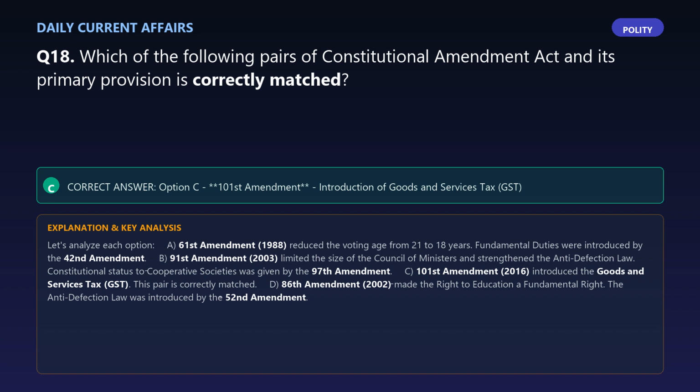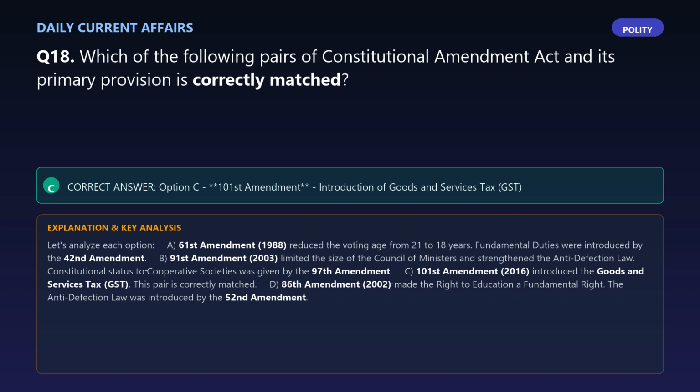A. 61st Amendment, 1988, reduced the voting age from 21 to 18 years. Fundamental duties were introduced by the 42nd Amendment. B. 91st Amendment, 2003, limited the size of the Council of Ministers and strengthened the anti-defection law. Constitutional status to cooperative societies was given by the 97th Amendment.